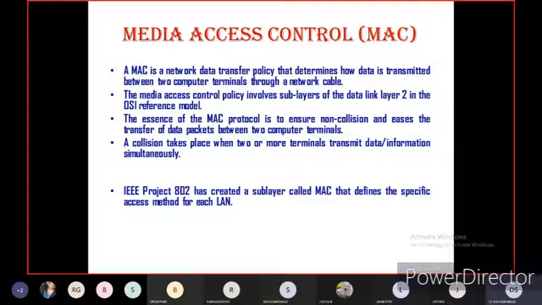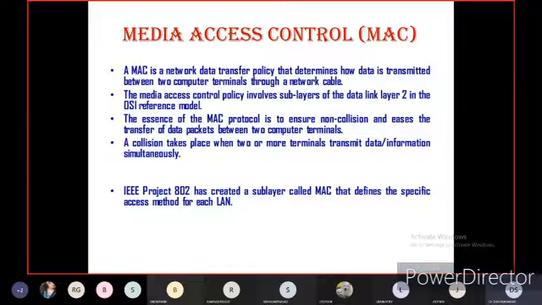Again, I will tell you what is data collision. When more than two computer systems send data packets in a single channel at a time, definitely there will be data collision. If data collision occurs, definitely there will be an error, and the error fault will be communicated to the sender. So again, the sender will transmit the data. Later, the sender or transmitter will send the data packet to the destination again after some time. So this is nothing but collision.